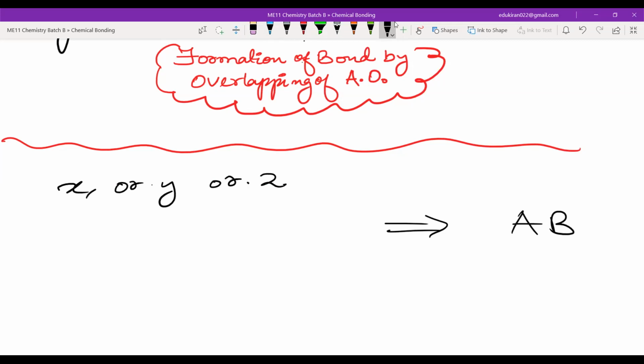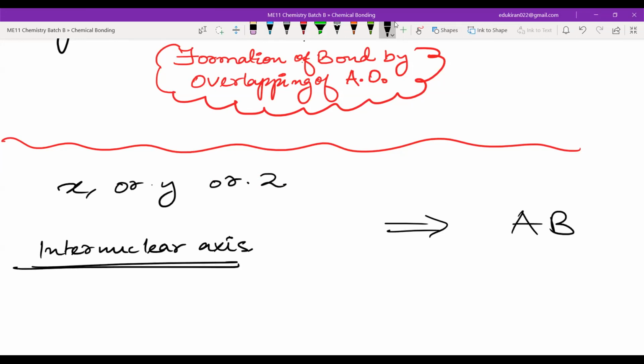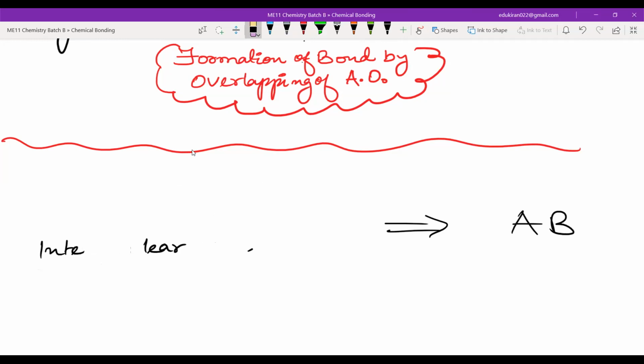One of these will be the internuclear axis. Please listen to this nomenclature very carefully. What is the internuclear axis? The axis on which the overlapping happens, the axis on which the atomic orbitals come and combine and overlap. By convention, if you look at NCERT, they have taken the Z axis to be the internuclear axis. Whenever I form bonds, all of you will assume that it is the Z axis.